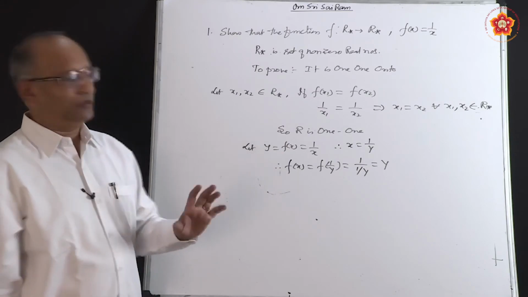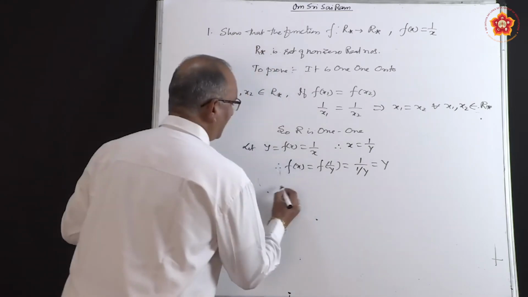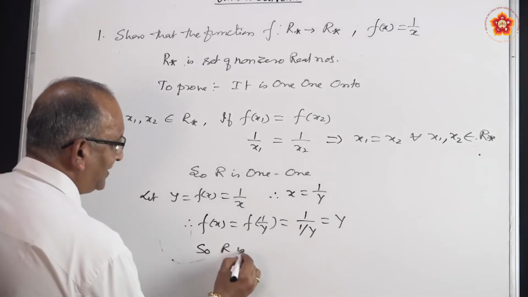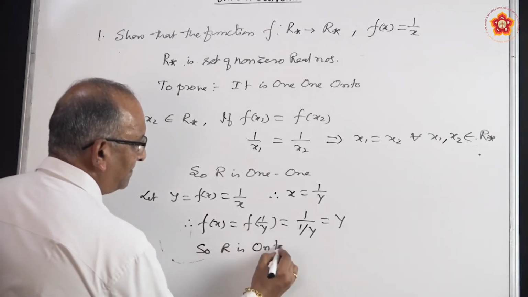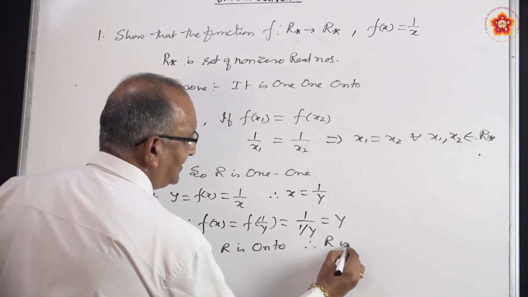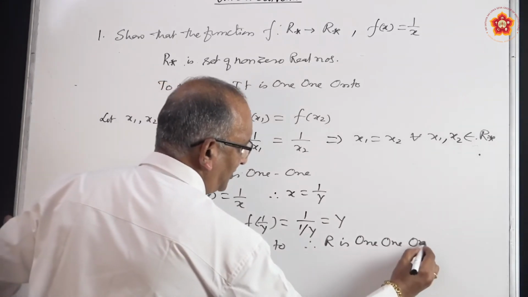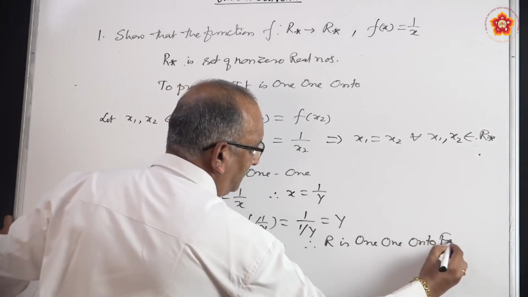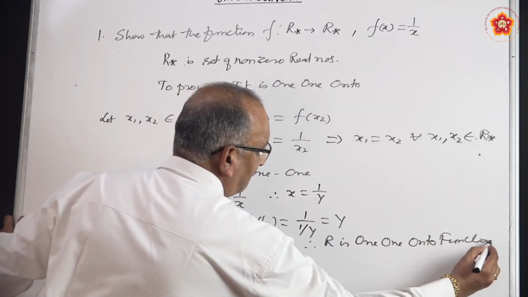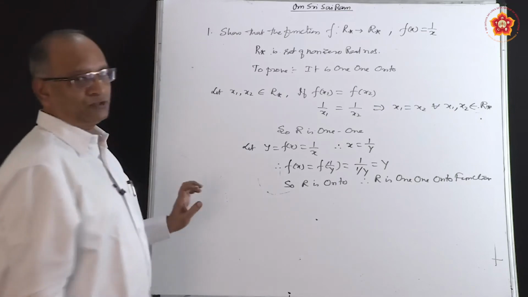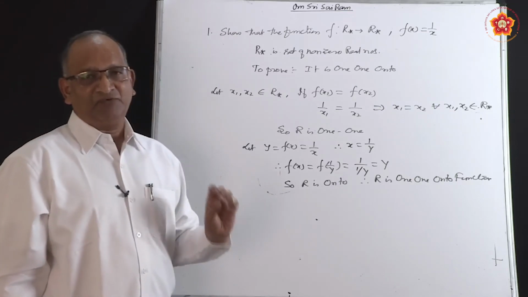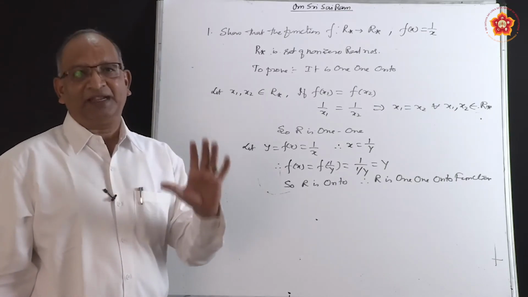Conclusion, it is onto. Hence f is a 1-1 onto function. So the given function is 1-1 onto. This is the first part of the problem.